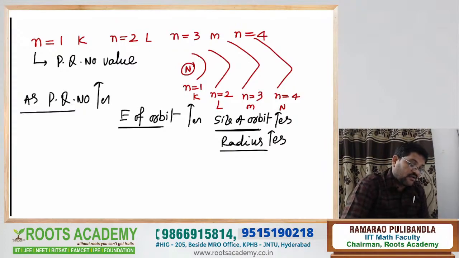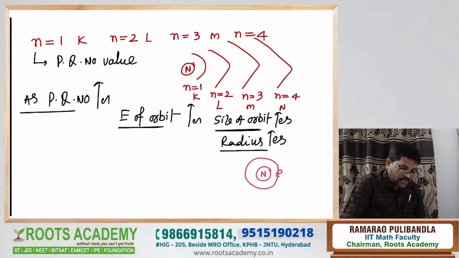Yes. And see the fourth point given by Niels Bohr. Around the nucleus, the electron is revolving in a circular manner. As the electron revolves around a nucleus, it has its own angular momentum.